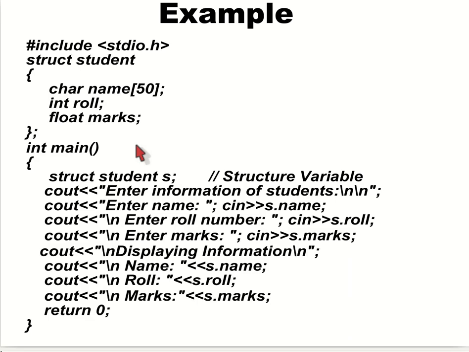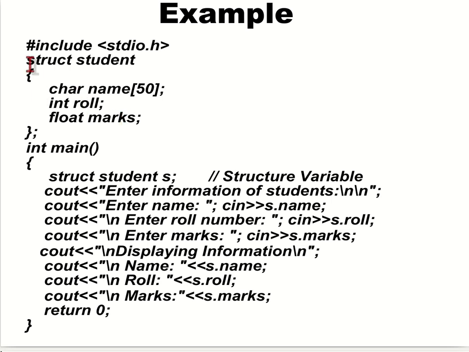This is an example of a structure. Let's say there is a structure student. One student will have the name, roll number, and marks. Let's say we are defining a data type, struct student, which contains one character array, one integer, one floating point number.